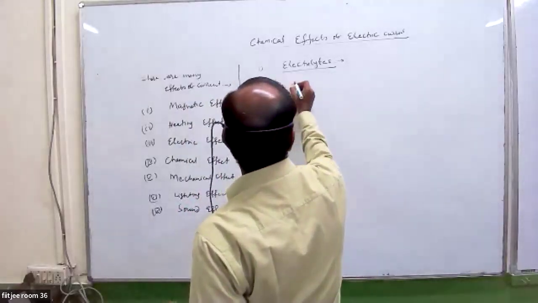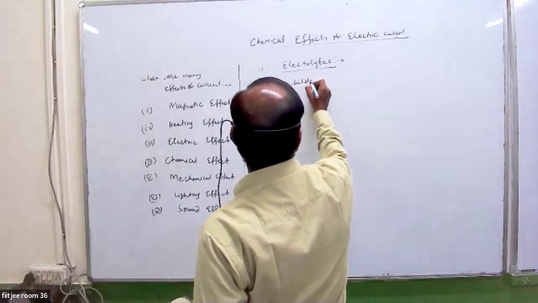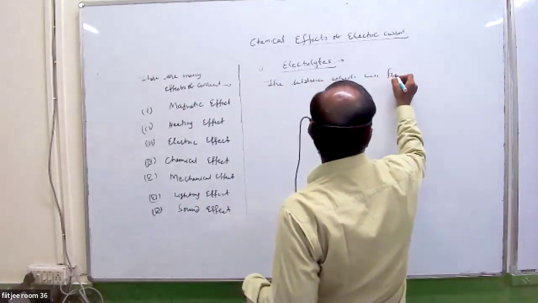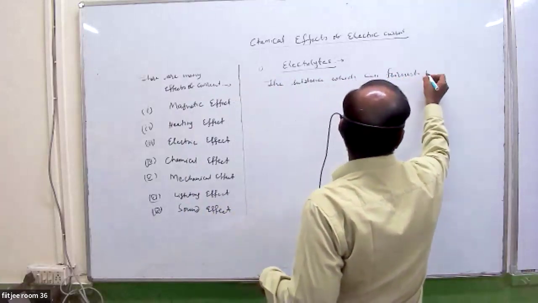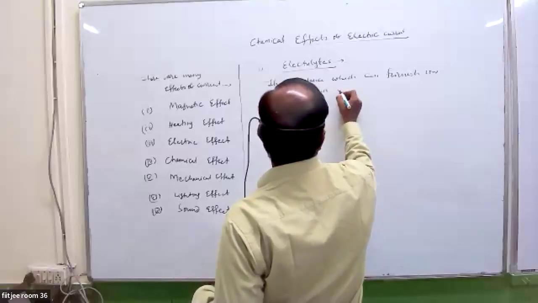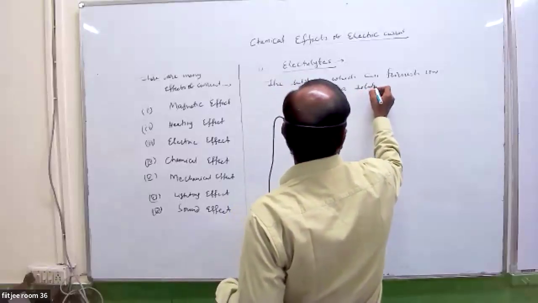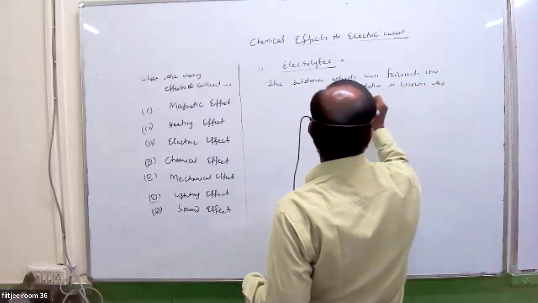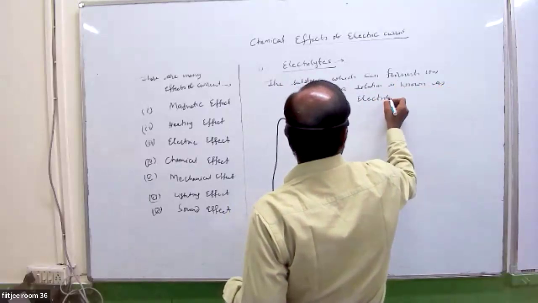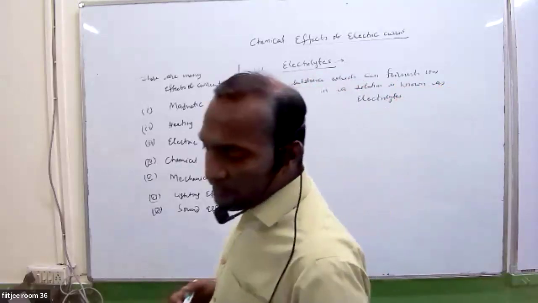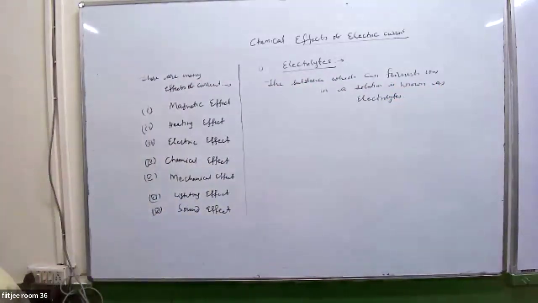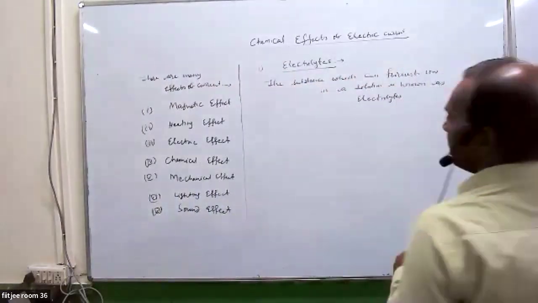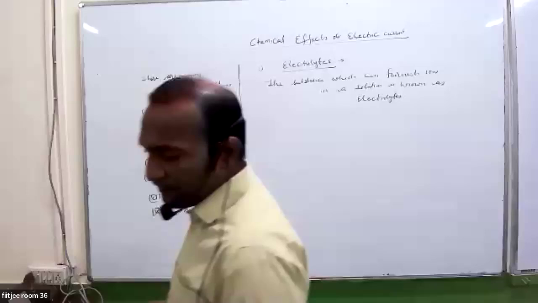The substance which can furnish ions in a solution is known as electrolytes. So first write the definition of electrolytes. Can anyone give me an example of an electrolyte?